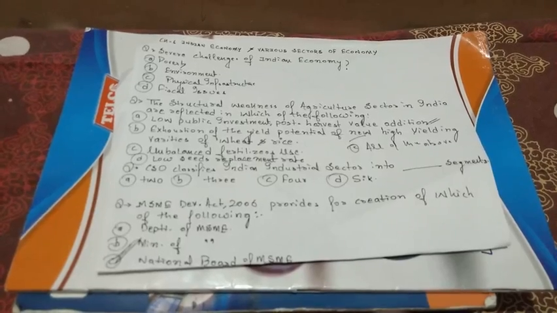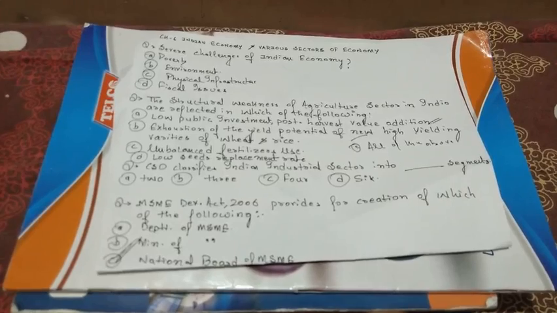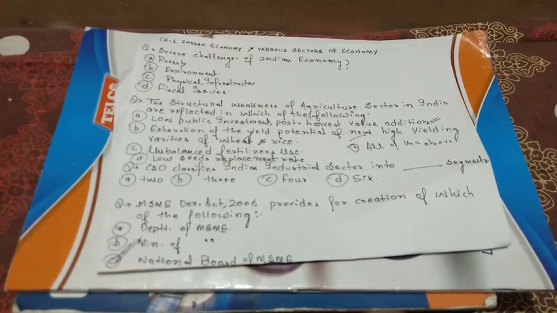Hi everyone, today we are taking chapter number 6. The chapter name is Indian Economy and the various sectors of the economy. In this we will see how the Indian economy is divided and how it is going.